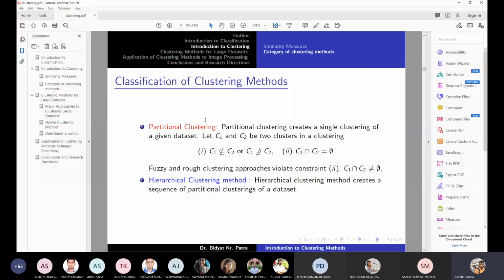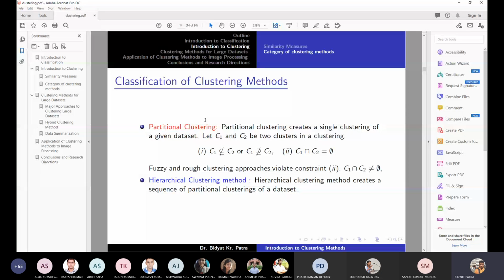If a clustering approach produces a single clustering, it is often called partitional clustering or flat clustering. On the other hand, if a clustering approach produces multiple clusterings, then it is called the hierarchical clustering approach.